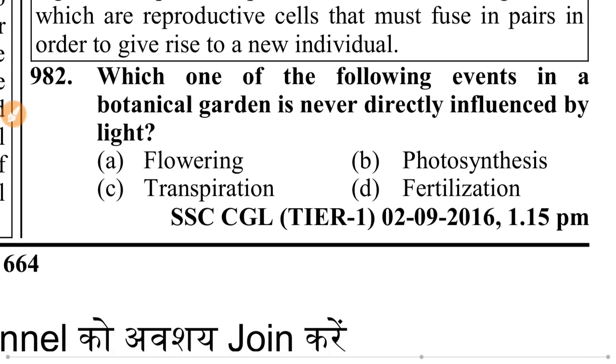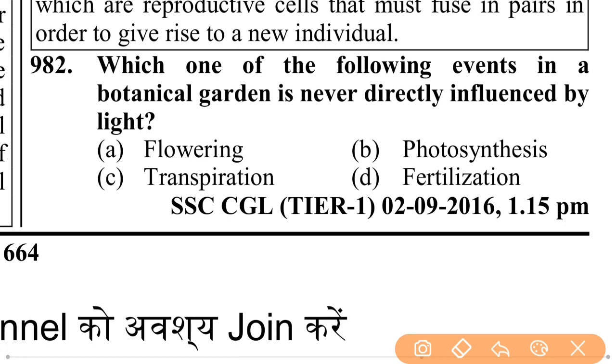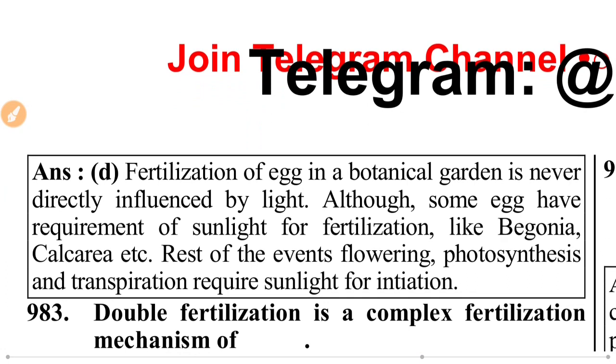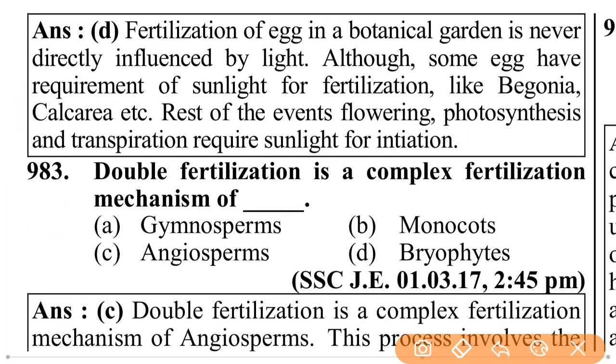Which one of the following events in a botanical garden is never directly influenced by light: flowering, transpiration, photosynthesis, and fertilization? That should be fertilization. Fertilization of egg in a botanical garden is never directly influenced by light, although some eggs have a requirement of sunlight for fertilization, like begonia, calcarea, etc. The rest of the events, flowering, photosynthesis, and transpiration, require sunlight for initiation.